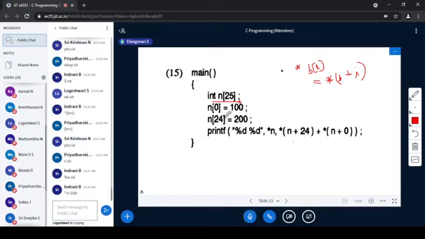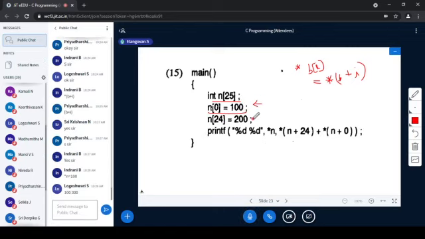The first value, n of 0, is assigned 100. n of 24 is the last element of that array. n of 0, n of 1, n of 2, up to 24, that is how we get 25. We can't have n of 25. n of 25 is outside the range.